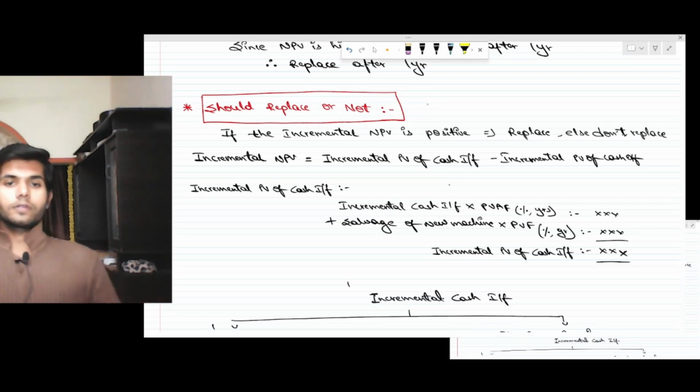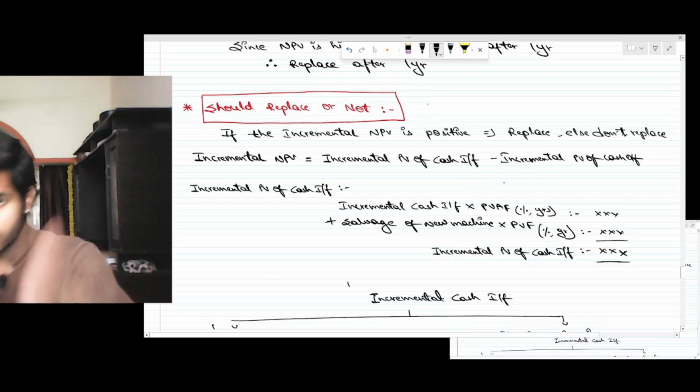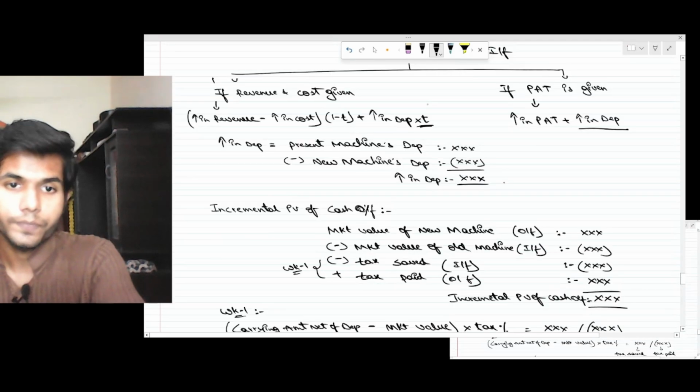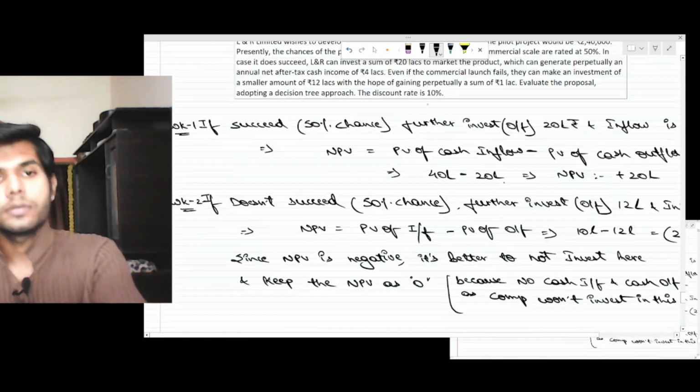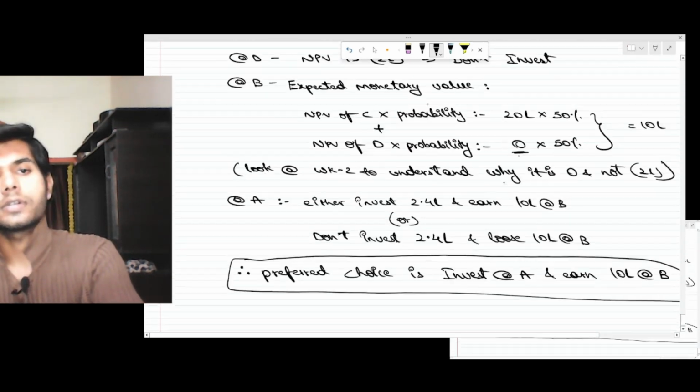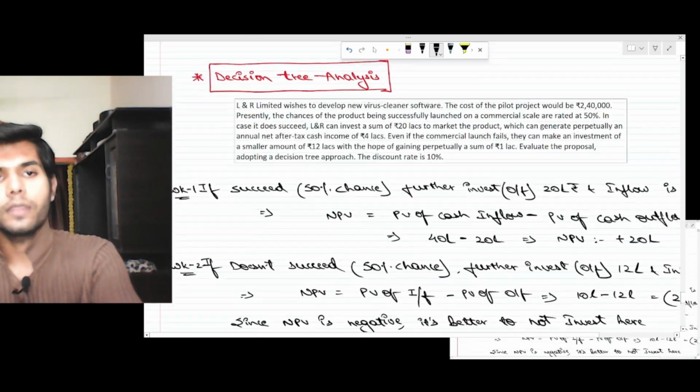Now incremental NPV equals incremental PV of cash inflow minus incremental PV of cash outflow. We're done even with this. Now the only thing that remains is decision tree analysis.